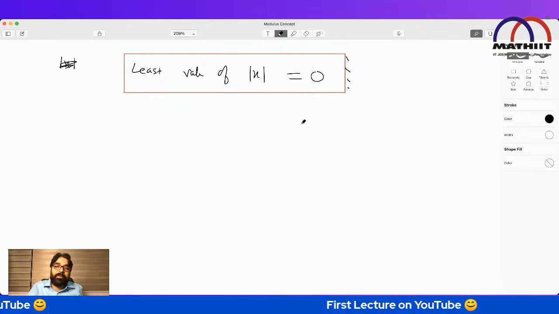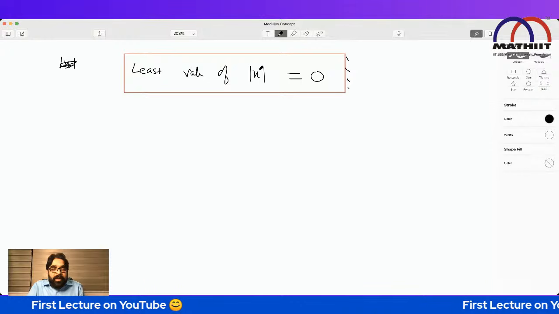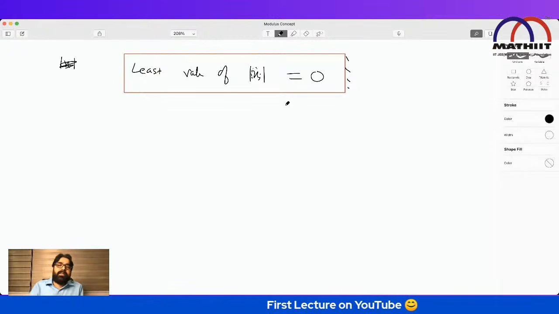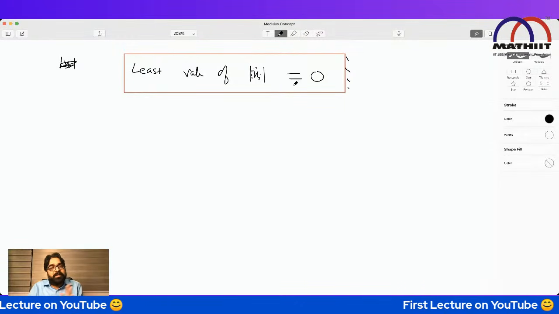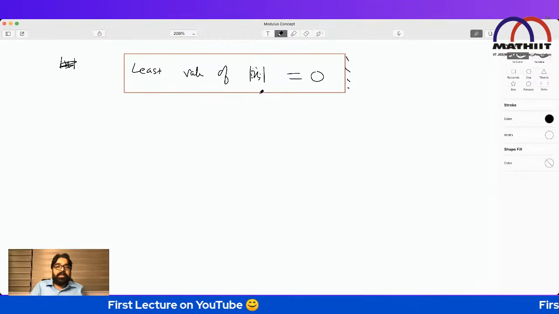This quantity becomes least when it becomes 0. For any other value, if x is minus 2, or 3, or 1, the value will always be bigger than 0. So the least value of mod x is always 0.